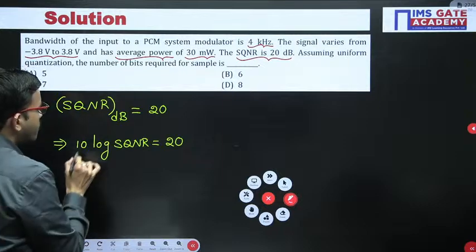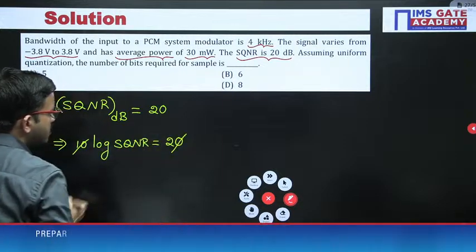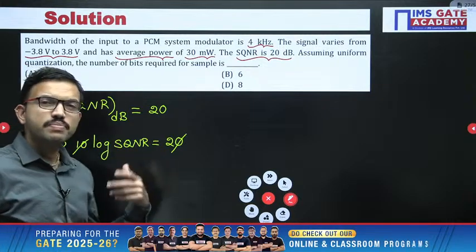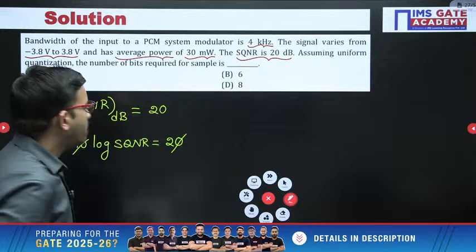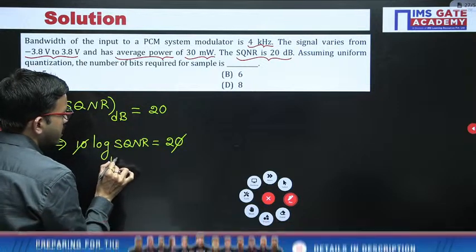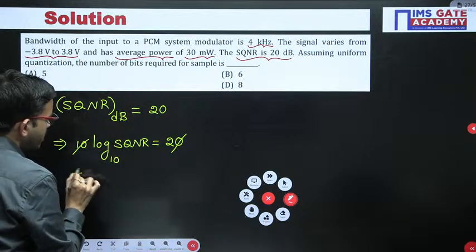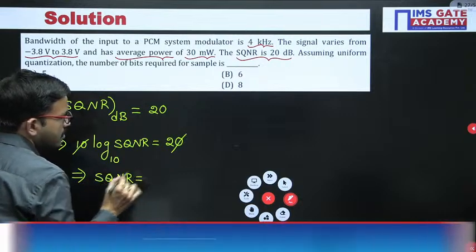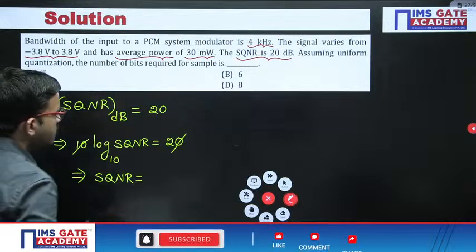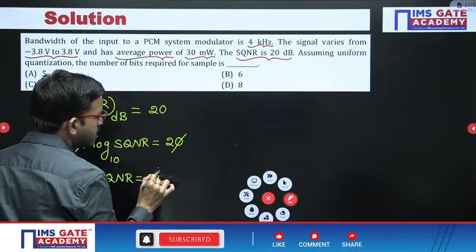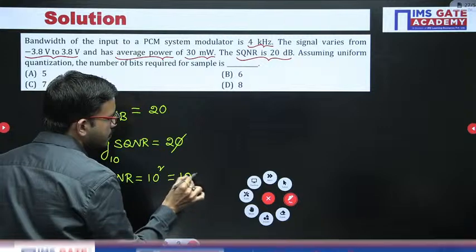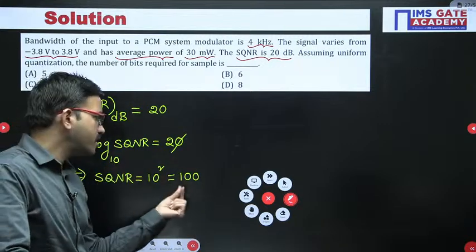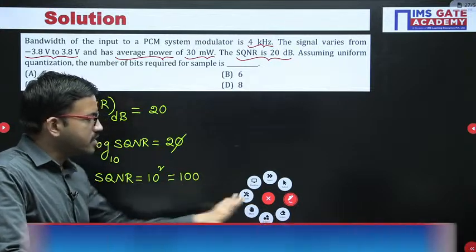From here, log SQNR is 2. Whenever you perform a logarithm with respect to SNR or SQNR, by default the logarithm base value will be 10. So from here you get SQNR equal to 10 square, that is nothing but 100. This is the normal value. Since it is the ratio of signal power and noise power, definitely there won't be any units.